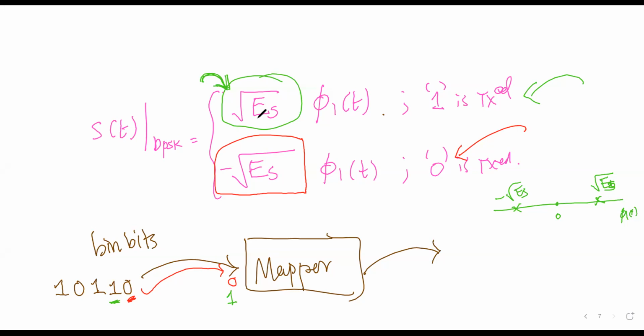Understand? Sir, but how can we interpret that it is negative energy? Like energy will always be. You require a quantizer on the receiver end, right? What is the quantizer doing? If the value is between this bound and this bound, it will map to some value. If it is between this bound and this bound, it is mapped to some value. Right. So let's put it in this way. This is the carrier phi 1 of t, isn't it? This is the value 0.